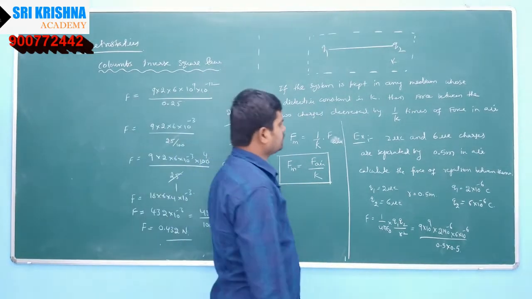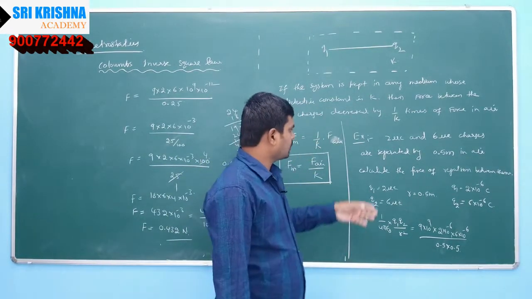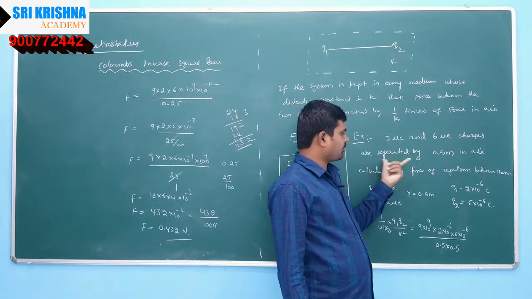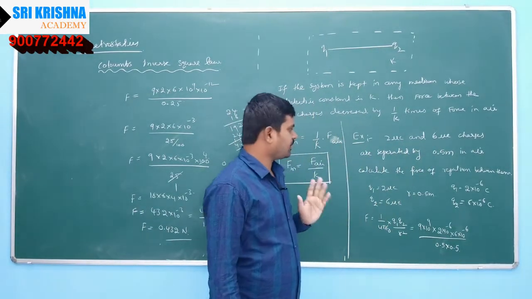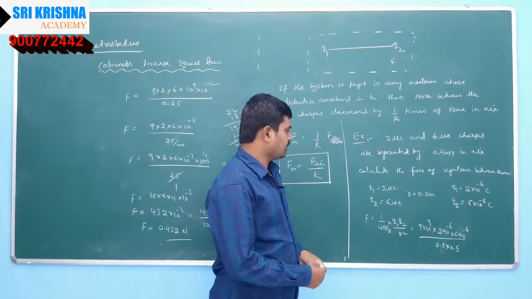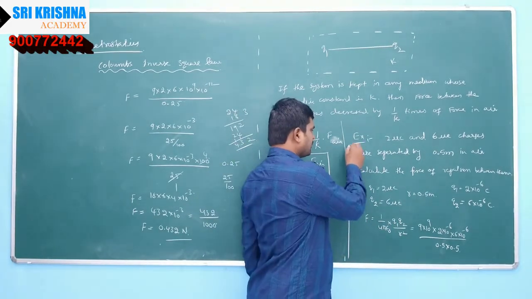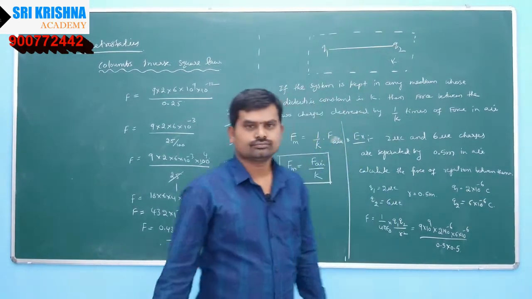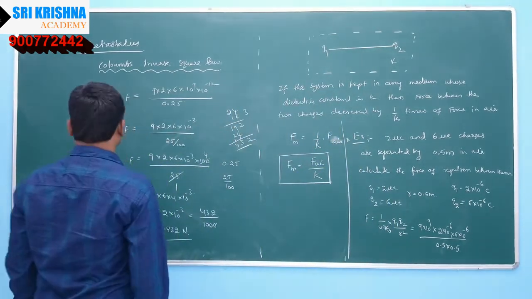So this is our answer for the given question: 2 microcoulomb and 6 microcoulomb charges are separated by 0.5 meter in air, calculate the force of repulsion between them. So let us see one more problem.